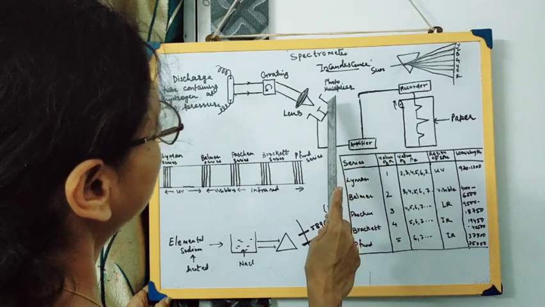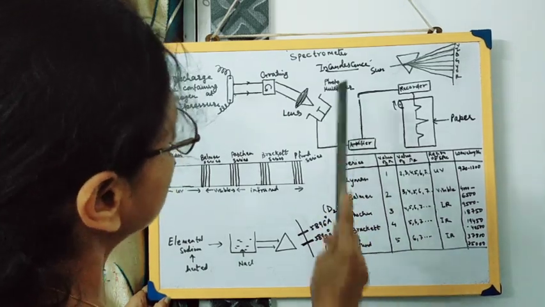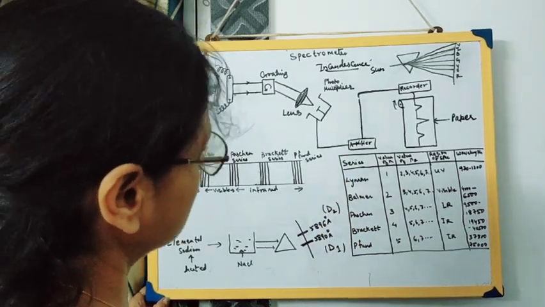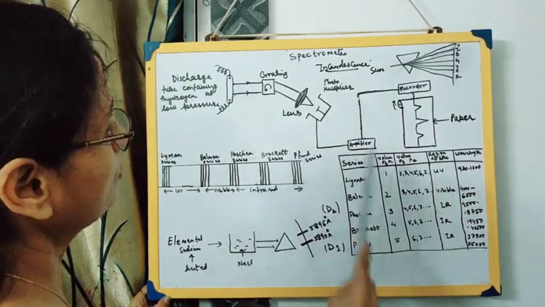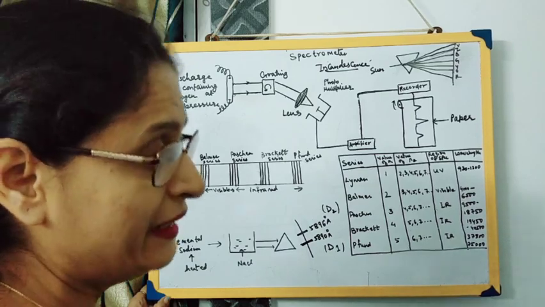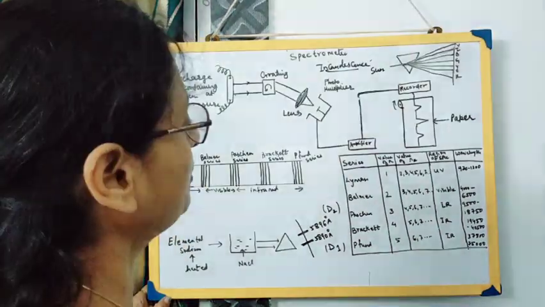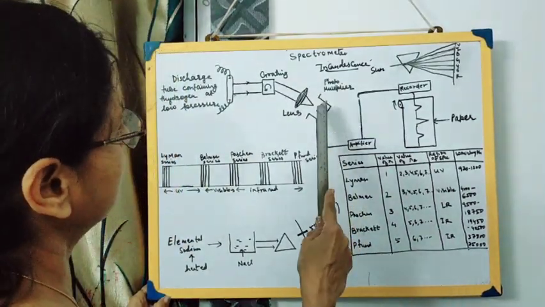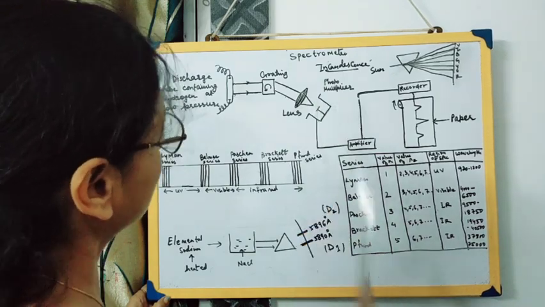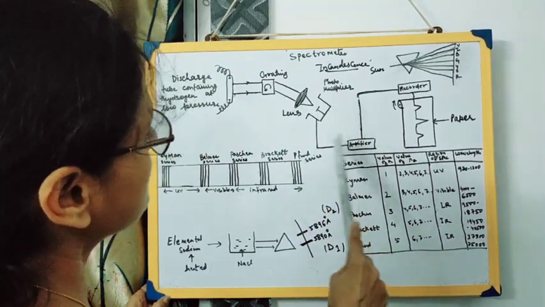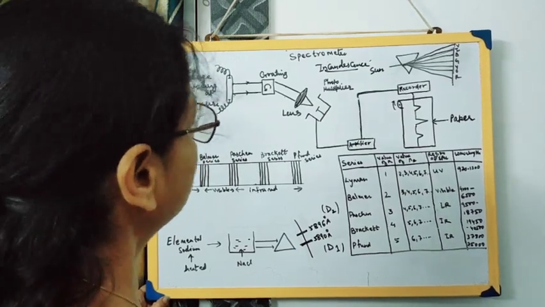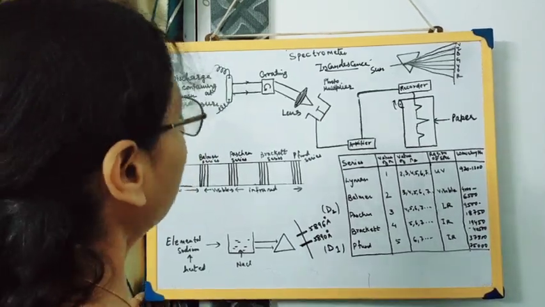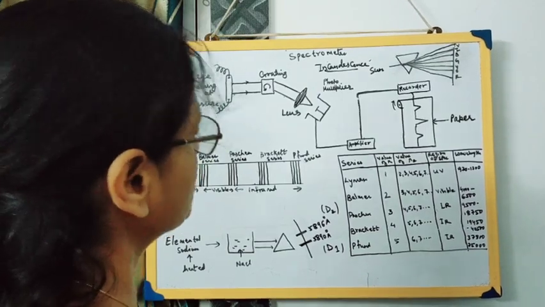Then it falls on the photomultiplier. Now what is the role of the photomultiplier? If any signals or light radiations are very weak, this photomultiplier helps in identification of very weak signals that come in contact with it. Then next, it is attached to an amplifier. Now what is an amplifier? The word itself, amplifier, means it amplifies the voltage or the current.